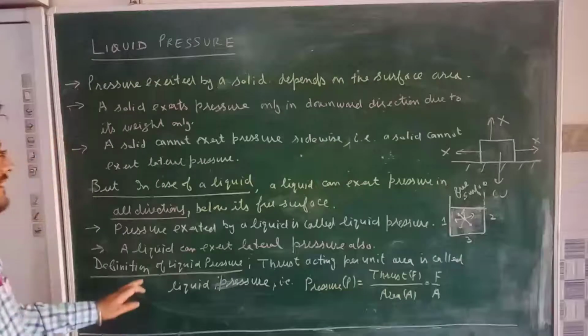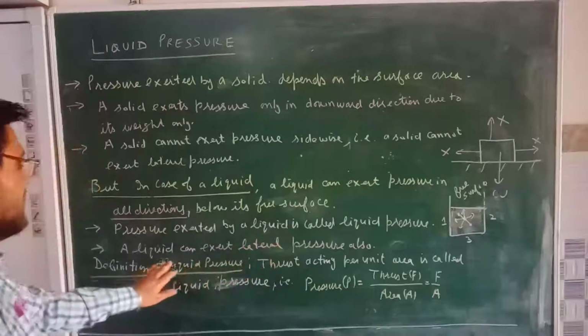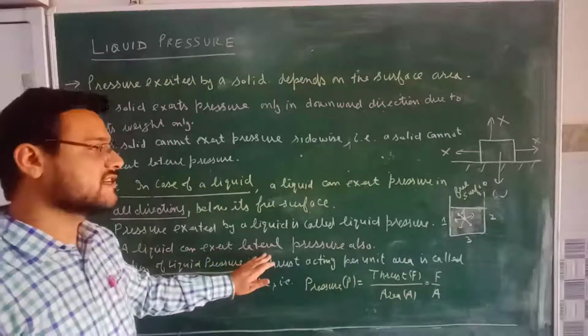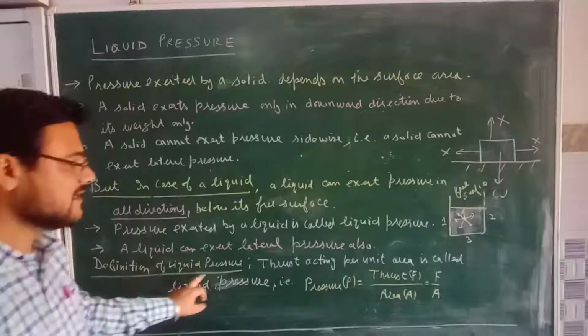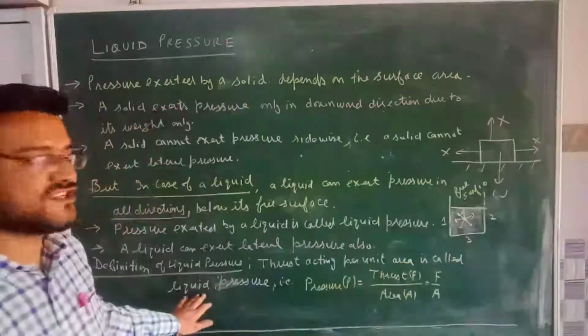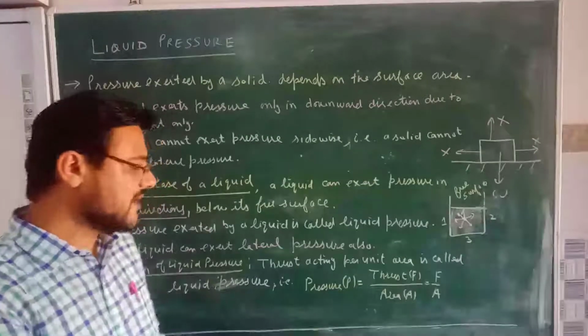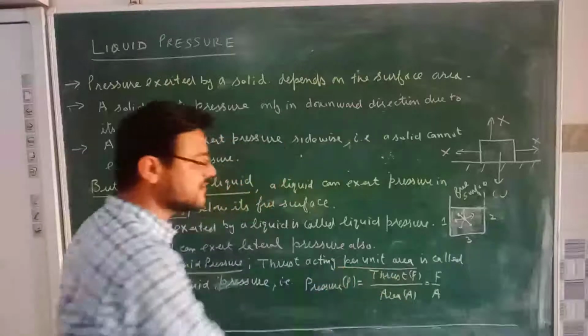Next, pressure exerted by a liquid is called liquid pressure. A liquid can exert lateral pressure also, that we have just seen. So how do we define a liquid pressure? Thrust acting per unit area is called liquid pressure. So this thing is very important, per unit area.